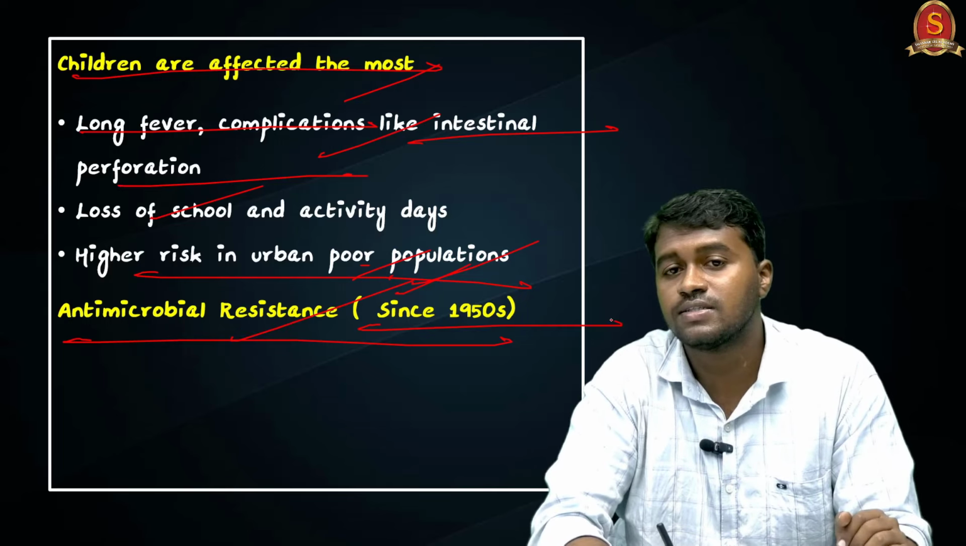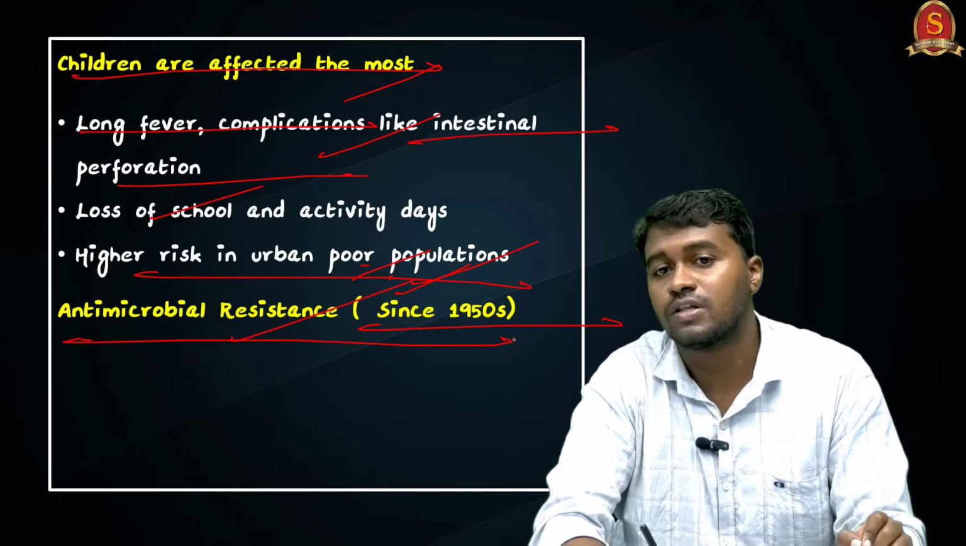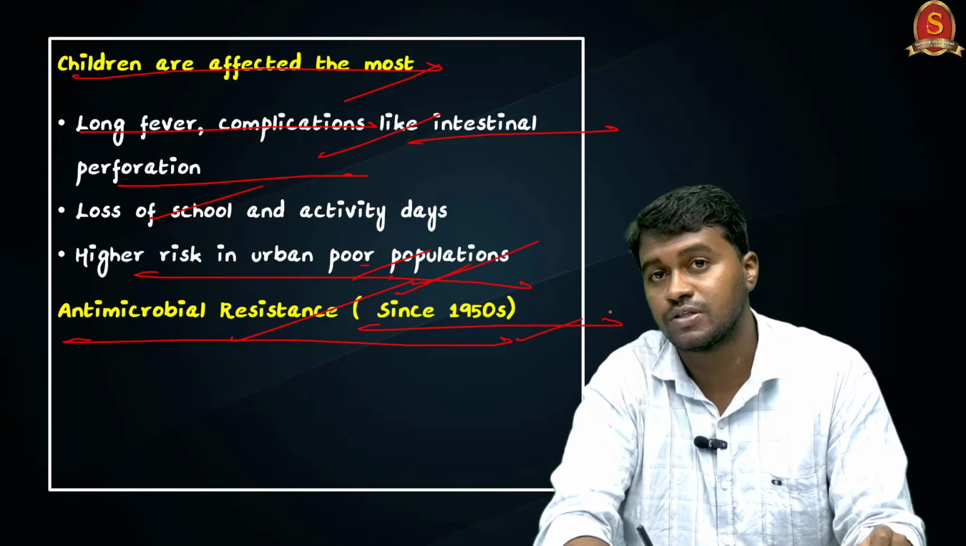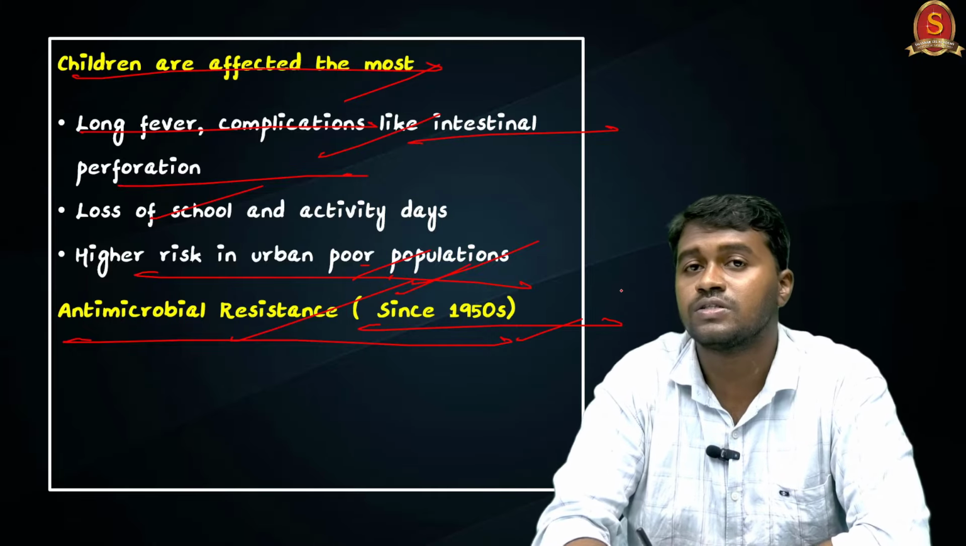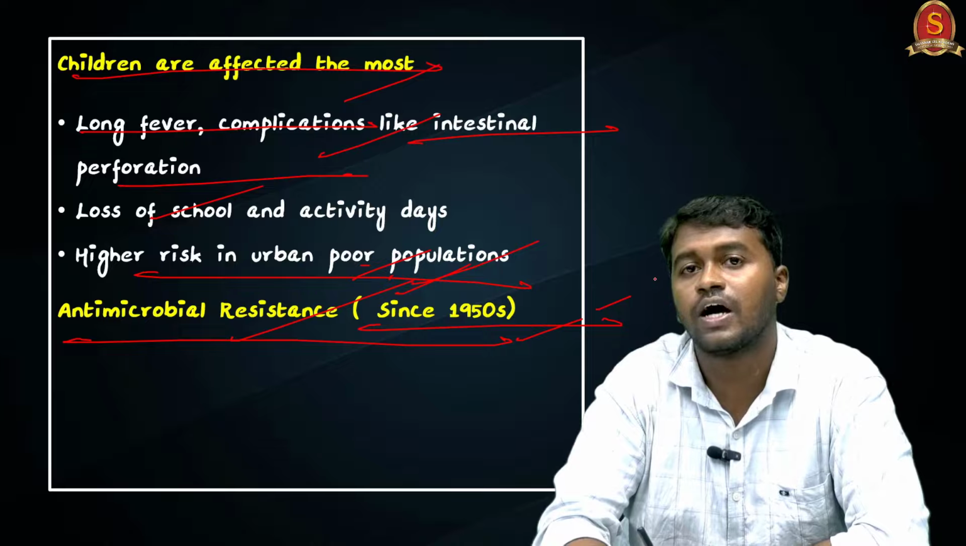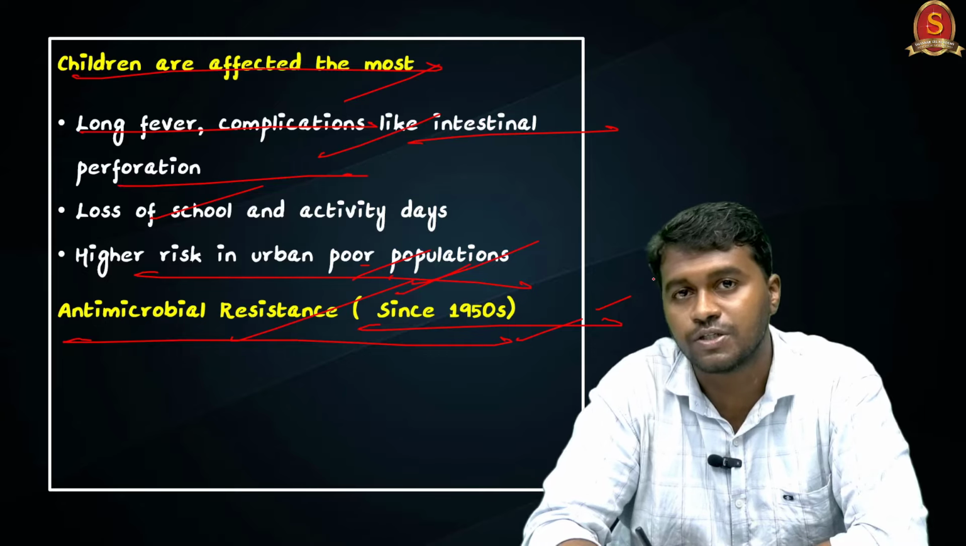Since the 1950s, Salmonella typhi, which causes the typhoid infection, has been showing resistance, and in 2021-22 researchers confirmed it. Therefore, it is high time for us to include the typhoid vaccine under the universal immunization program.